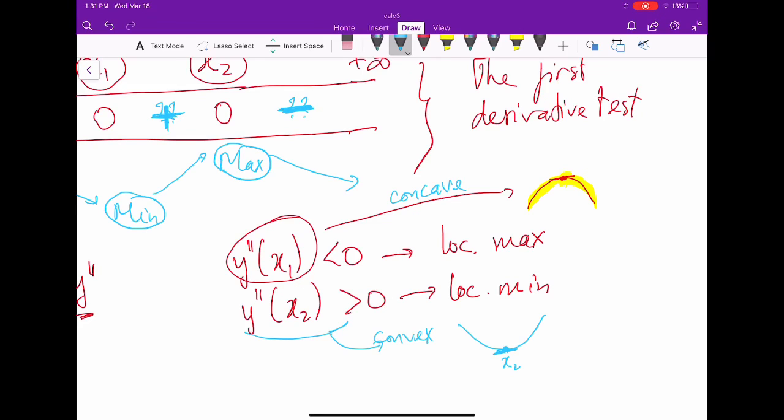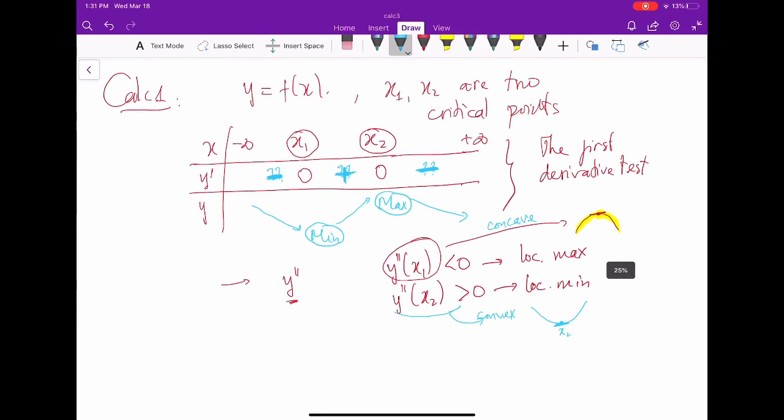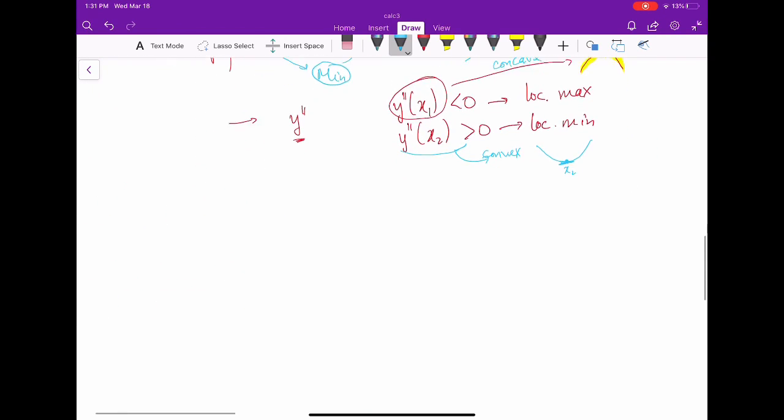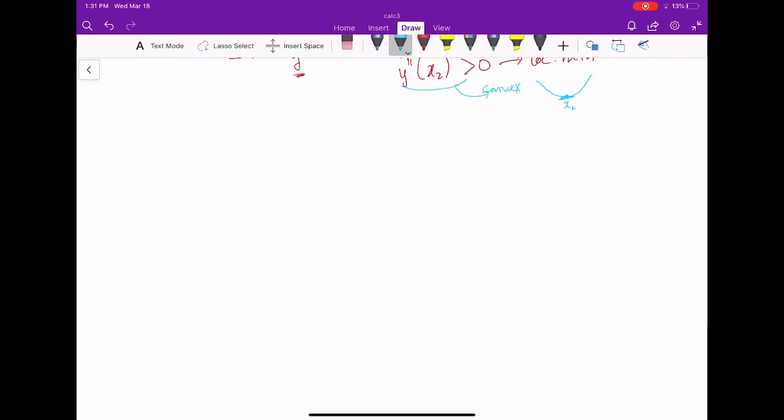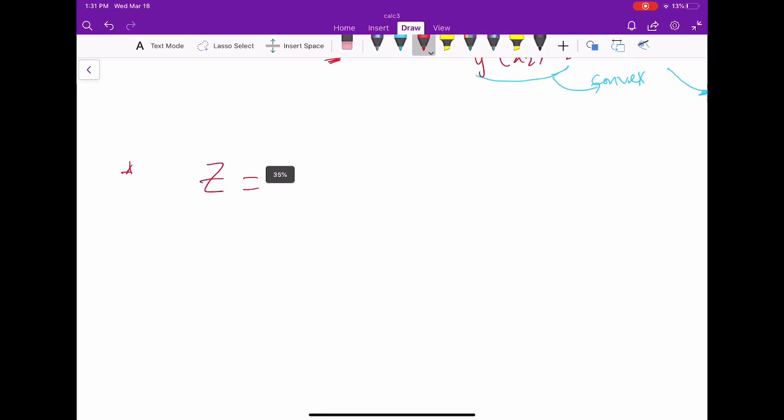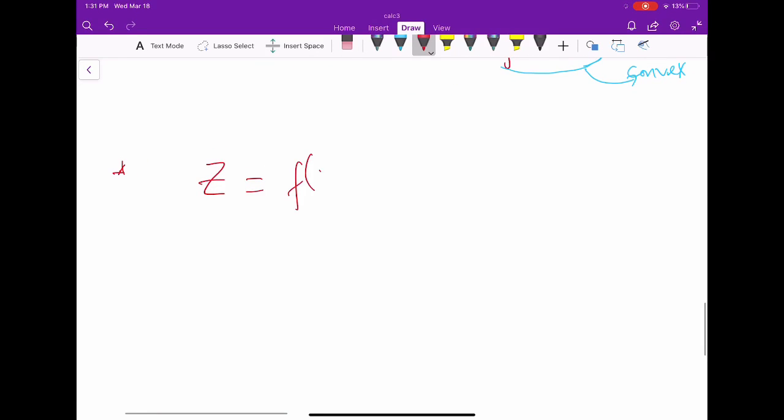How does this work for a function of two variables? Okay? All right. Now let's consider a function of two variables. We have z equal to f of x and y.